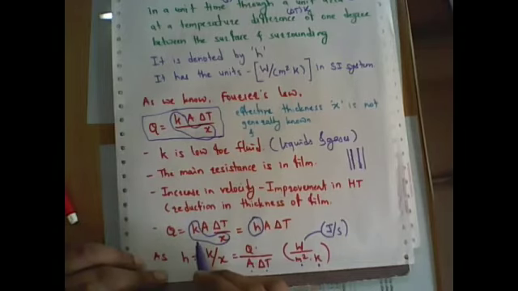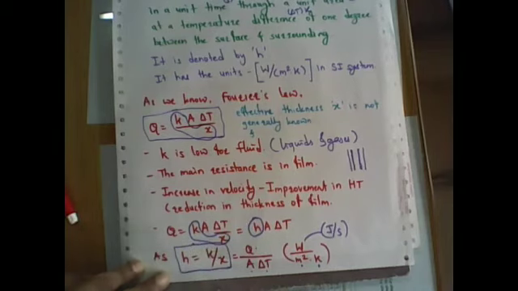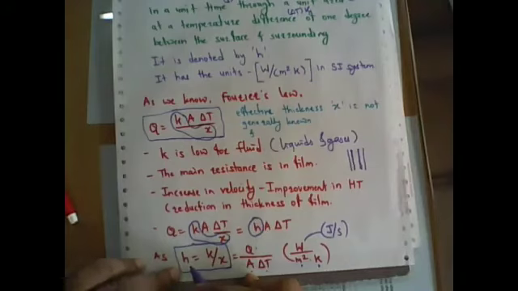In convection, liquids and gases are the major concern, the thickness of the film is the major concern, this film is the major resistance, and the thermal conductivity values of liquids and gases are very low. So we have to convert K and X in terms of H. So this H becomes K by X, right? This H is called the heat transfer coefficient, and it is the ratio of thermal conductivity to the thickness.